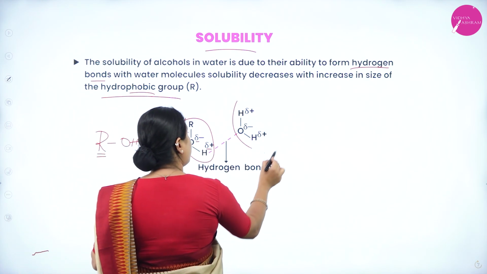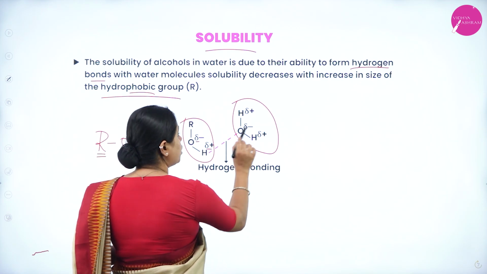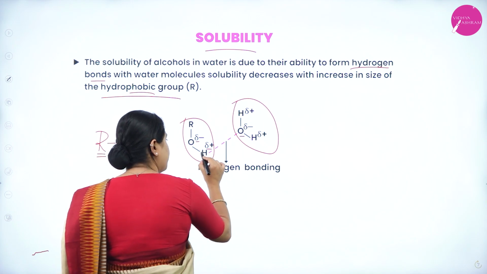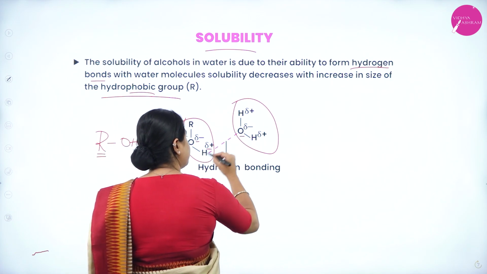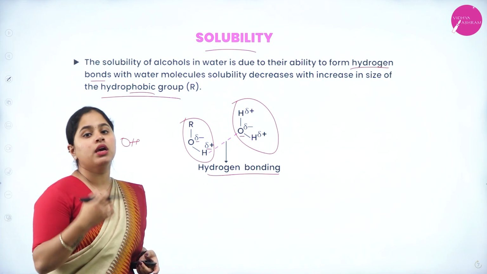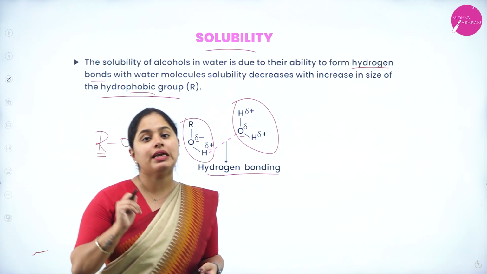And this is a molecule of water, H2O. So here also hydrogen bonds will be there. Oxygen will have a partial negative charge. So what happens? This positive charge and negative charge will form a bond, which is the hydrogen bond. Because this hydrogen bond is formed, alcohols are able to be soluble in water.